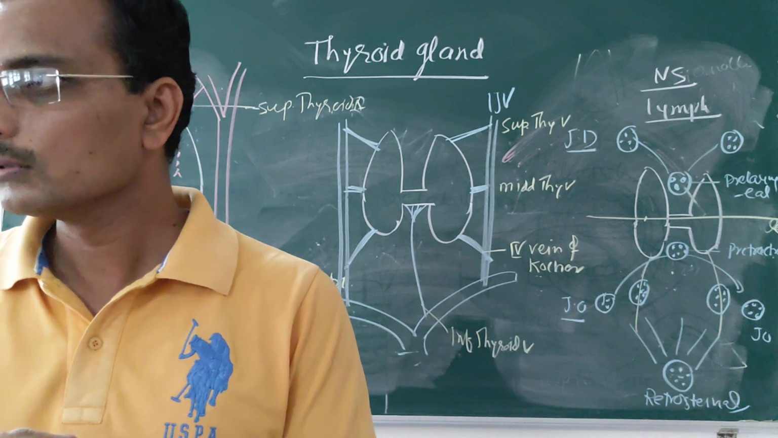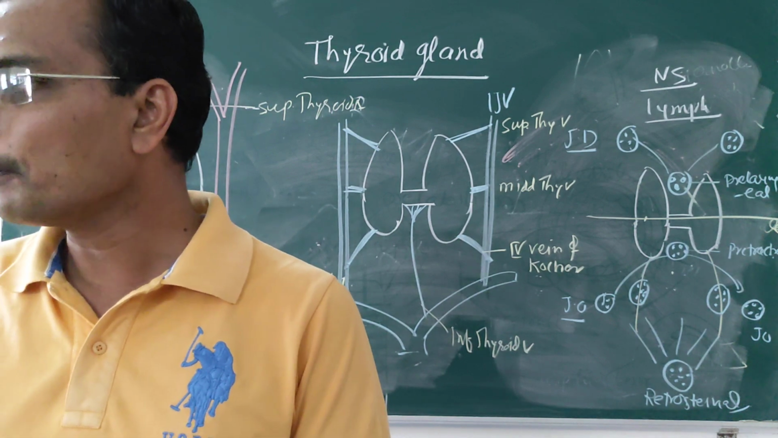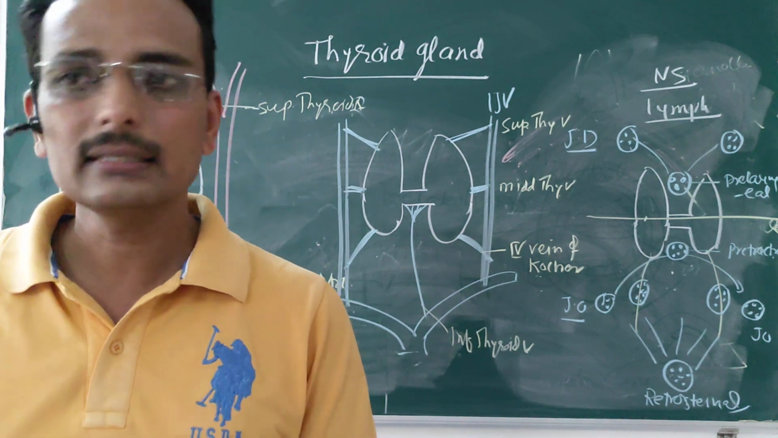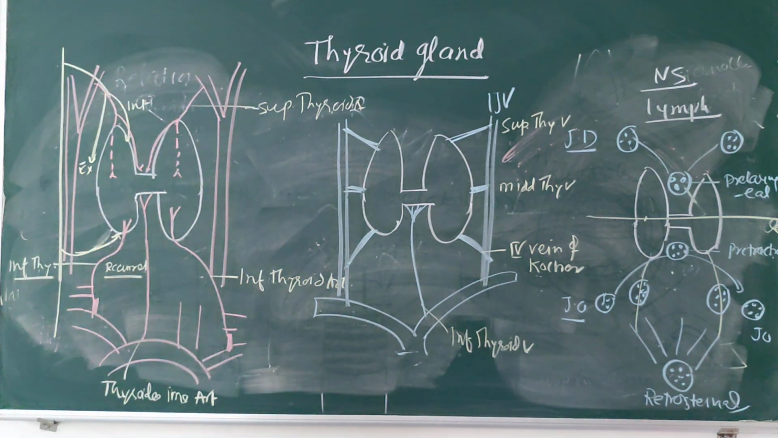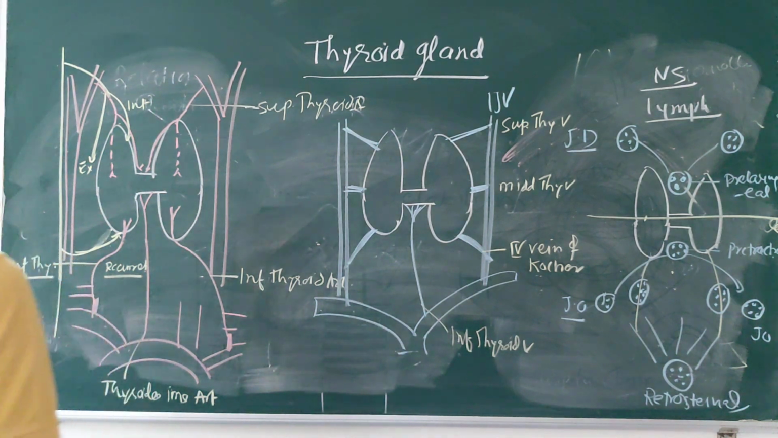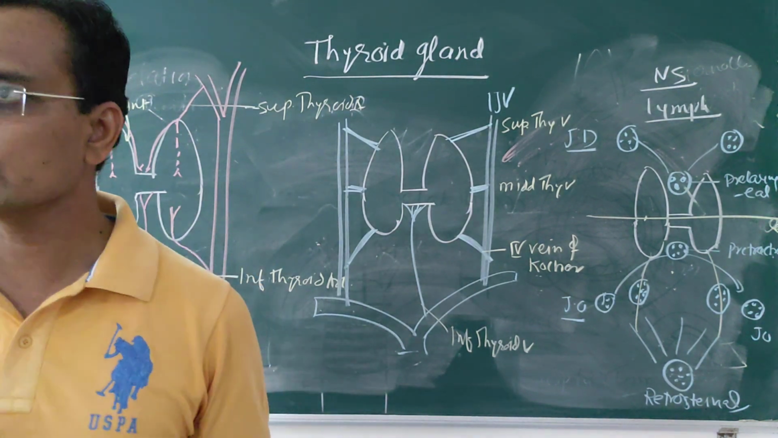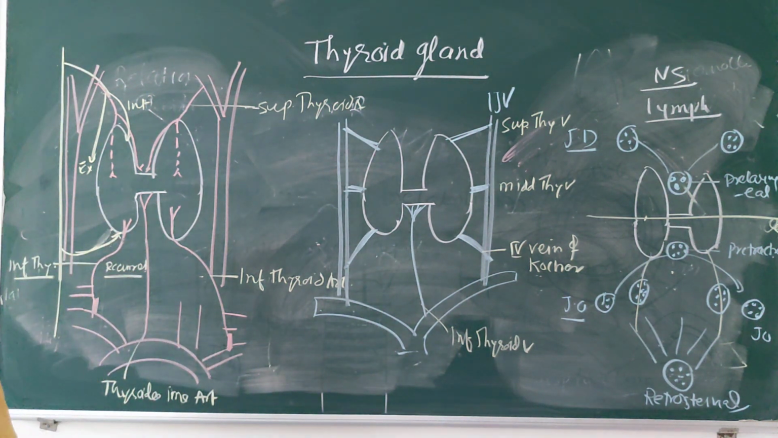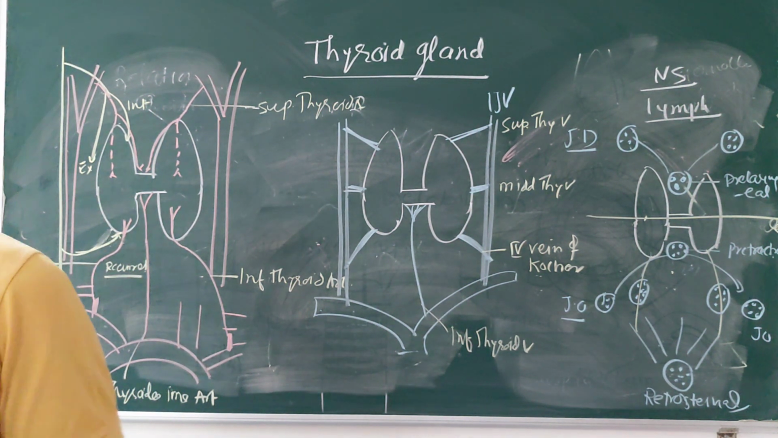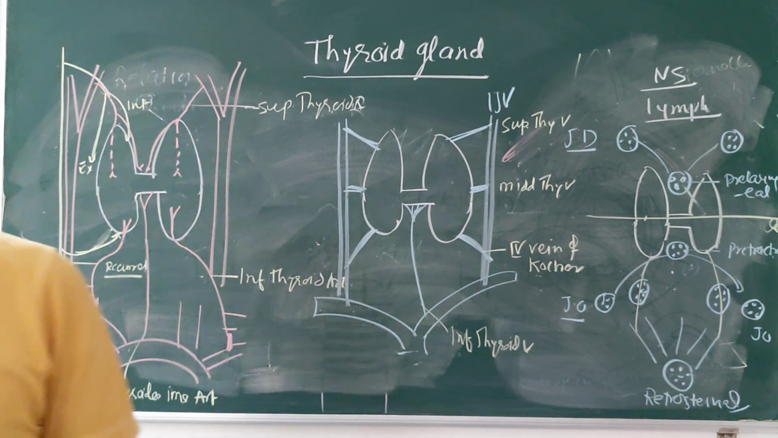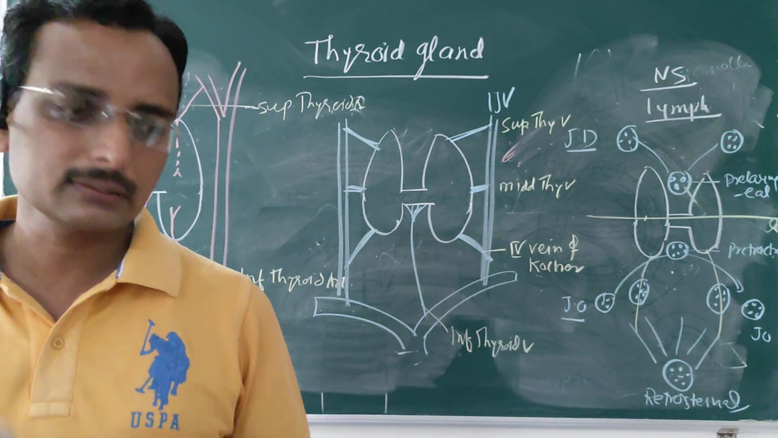Right now we will see the applied part, the clinical anatomy of the thyroid gland. What is important is the goiter. So what do you mean by goiter? Any enlargement of the thyroid gland is called goiter, except during menstruation or pregnancy. During menstruation or pregnancy, it is enlarged a little bit, but it is not so significant. But any other enlargement is called goiter.